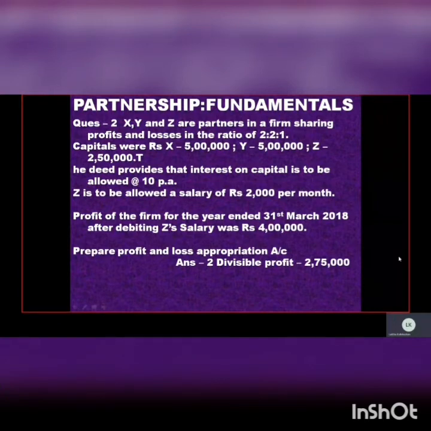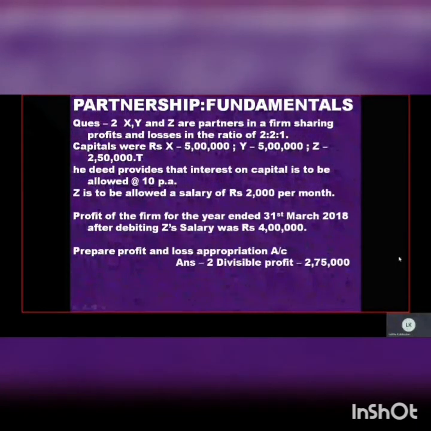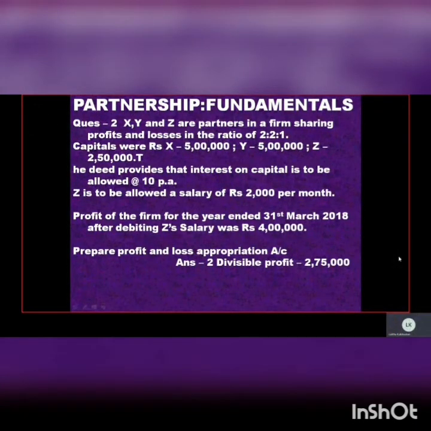So whenever you're making a P&L appropriation, kindly don't include it. Prepare a P&L appropriation account, or even if you want to include the salary, make sure you add back the value of salary into the net profit. Then you can take the salary there on the debit side. There are two ways of doing this. So just prepare a P&L appropriation based on this information given to you.